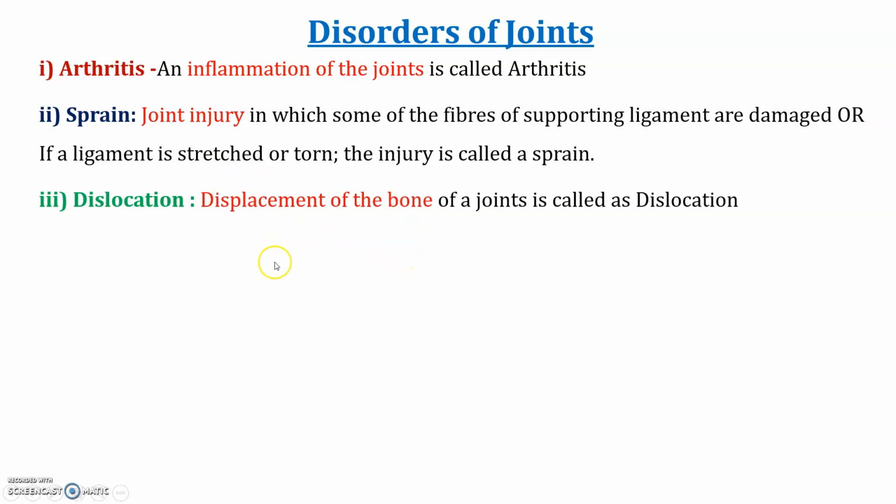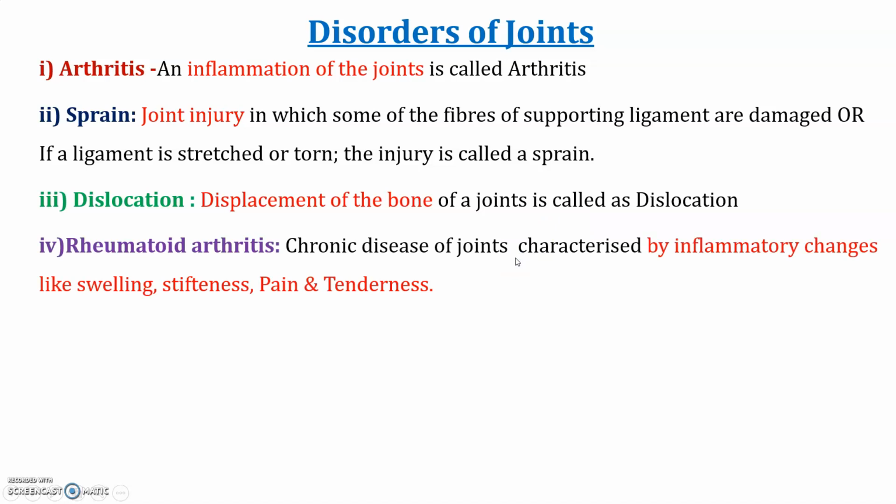Dislocation means displacement of the bones of the joint. Number four is rheumatoid arthritis, also known as a chronic disease of joints, which is inflammation of joints with swelling, stiffness, pain and tenderness.